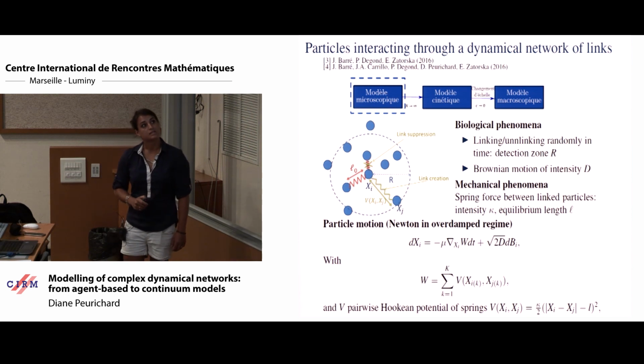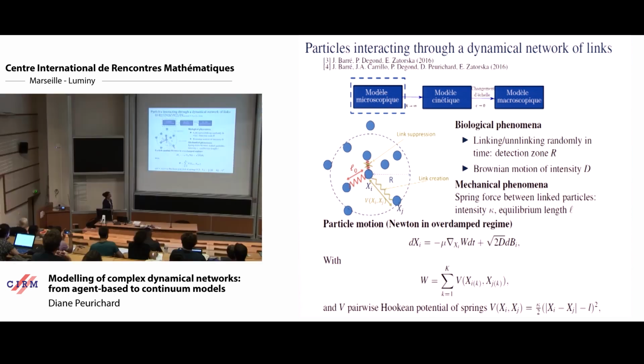The cells will move towards the minimization of mechanical energy, described by the springs linked between the particles, plus a Brownian motion of intensity d. We consider Hookean springs, as we will see, which is simpler for the analysis later.